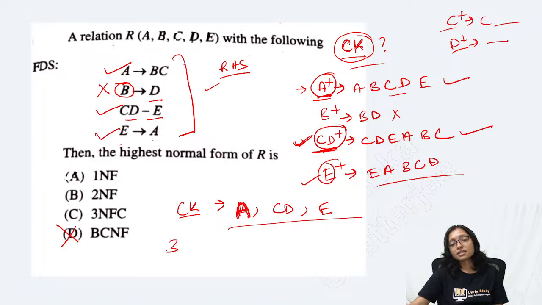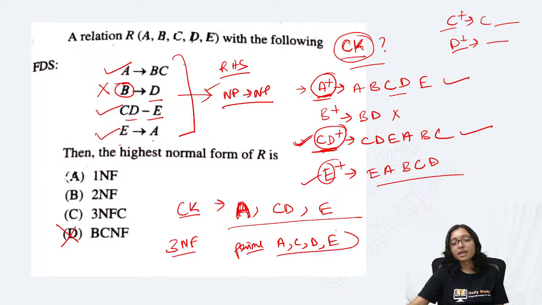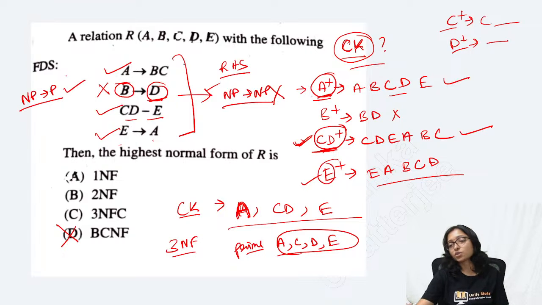But is it in 3NF? You have to think, is it non-prime to non-prime? No. What are the prime attributes here? A, C, D, E, all are prime. So D is a prime attribute. This is not non-prime to non-prime; this is non-prime to prime. It is allowed.